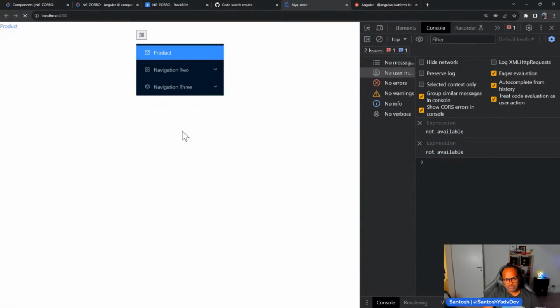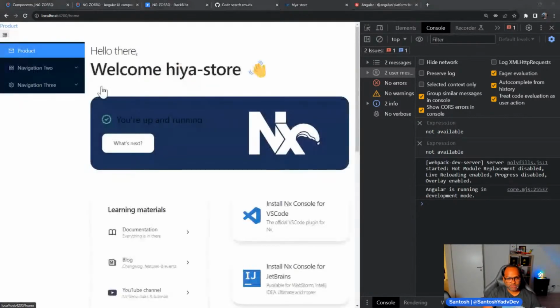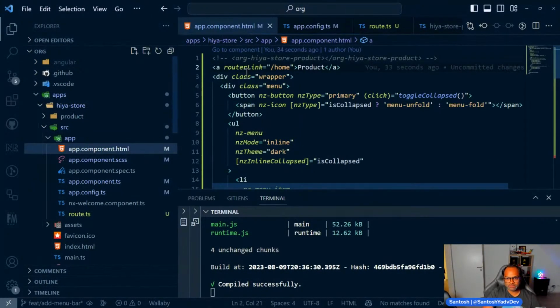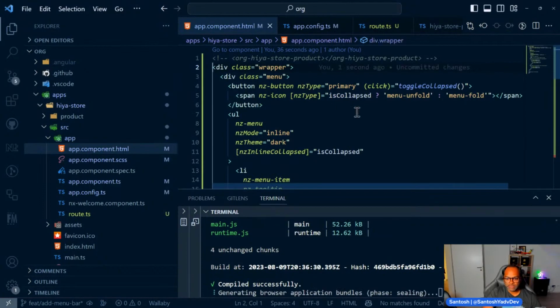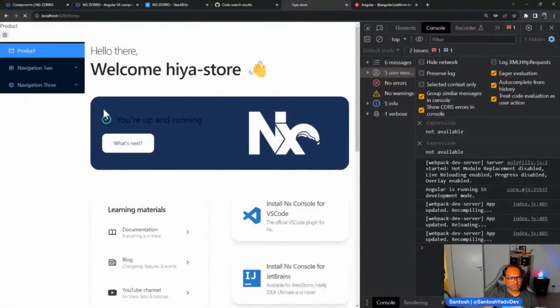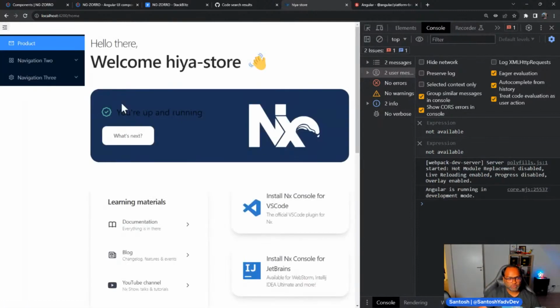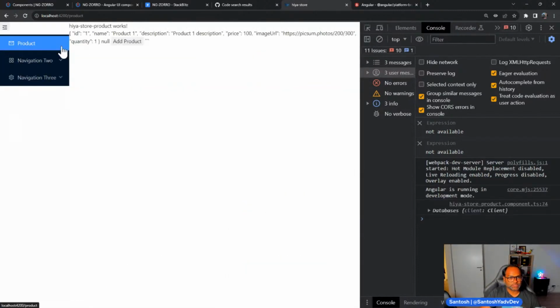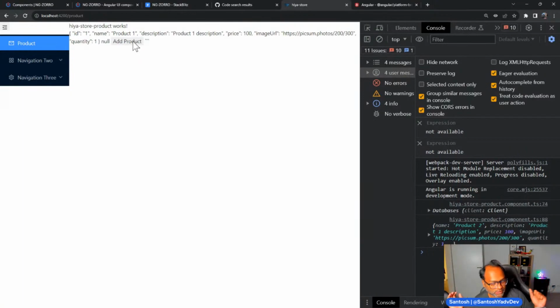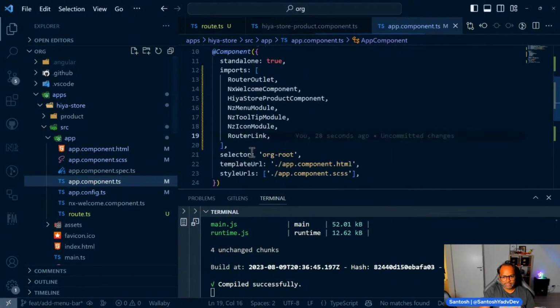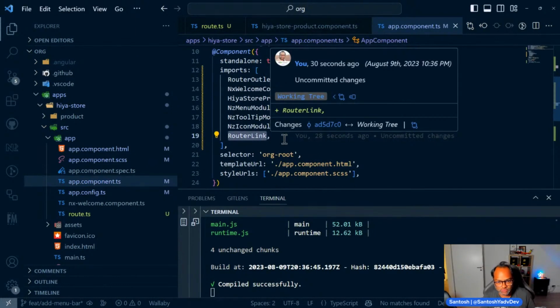Yeah, it failed silently, which is wrong. I mean, this should be an error. I have to create a reproduction, replicate this again, and probably raise an issue in the Angular repository. It works. Okay, so what I was missing is I was actually not adding this router link directive, because with standalone you cannot just import router outlet.